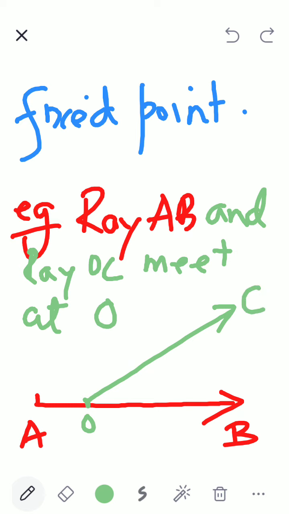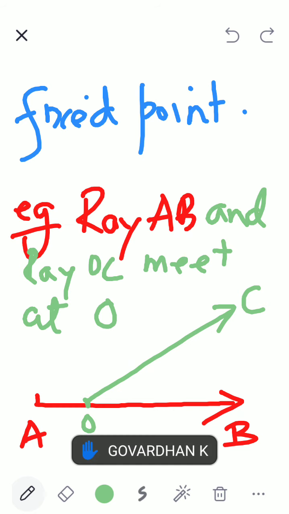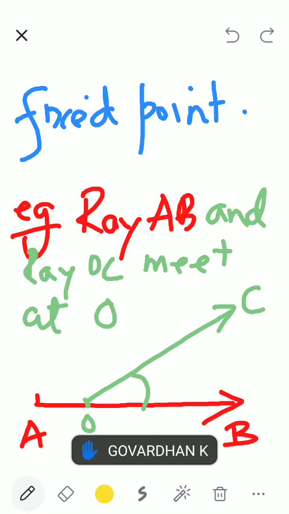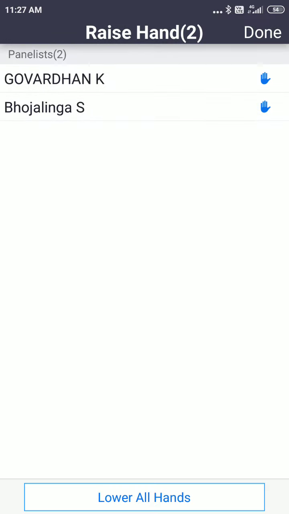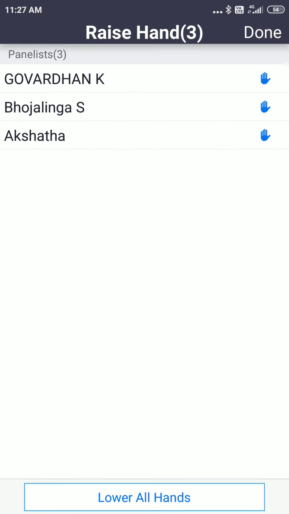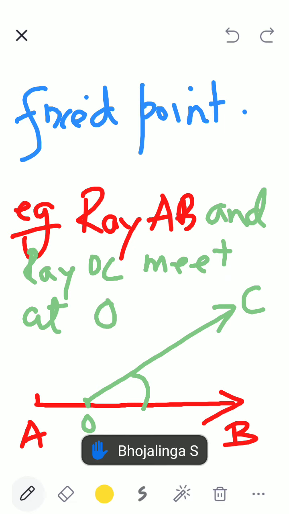Okay, and what is C? This is C. So which are the angles created? Can somebody name the angles? Vijay, tell me. So we have one angle called COB, and any other angle? BOC is the same as COB. Children, no out of turn. I will ask.